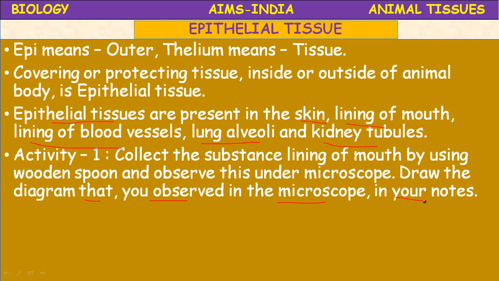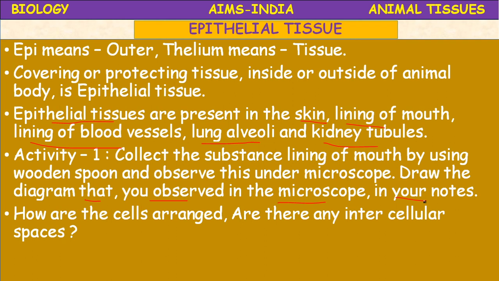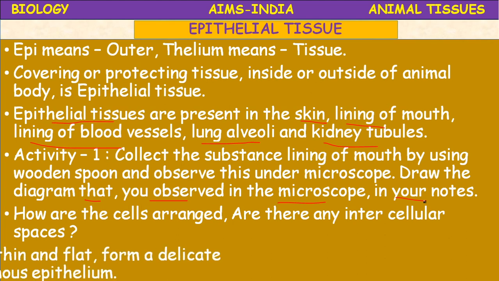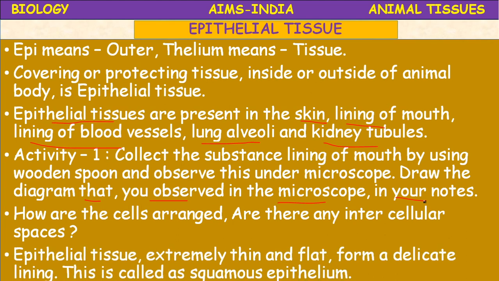So how are the cells arranged? Are there any intercellular spaces? No intercellular spaces. So epithelial tissue is extremely thin. It is extremely thin and flat. It forms a delicate lining. This is called squamous epithelium.